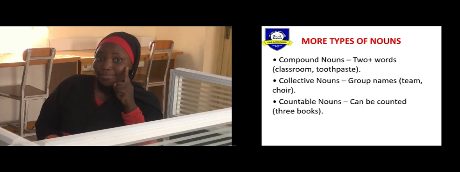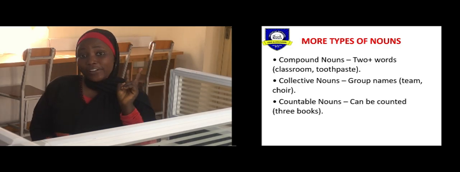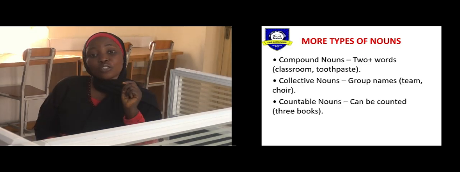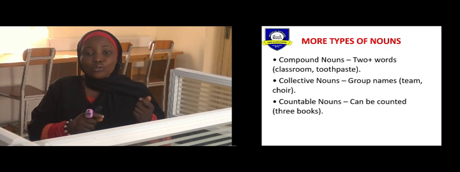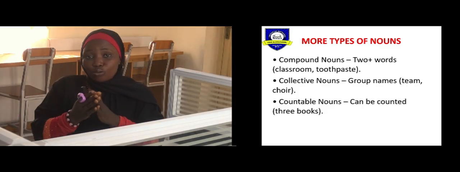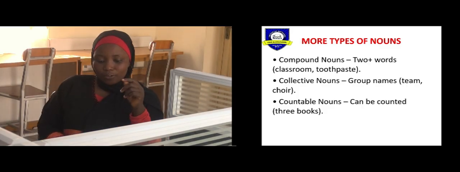A book. That means it is one. If I have two books, it becomes what? Two books. I'm able to count 1 and 2 to give me 2. Do you understand? So that's a countable noun.